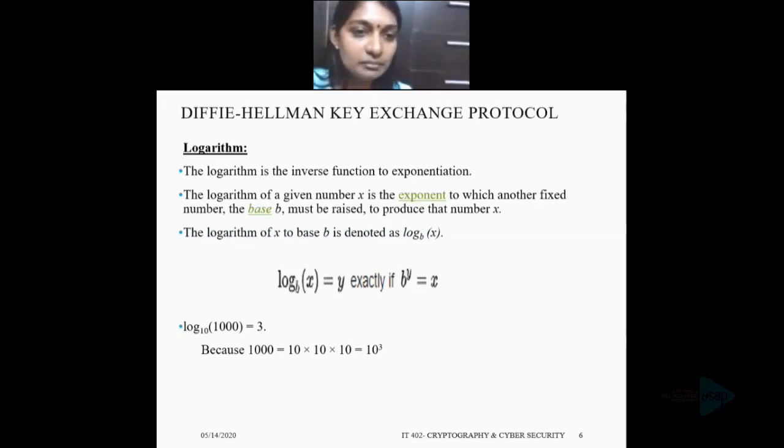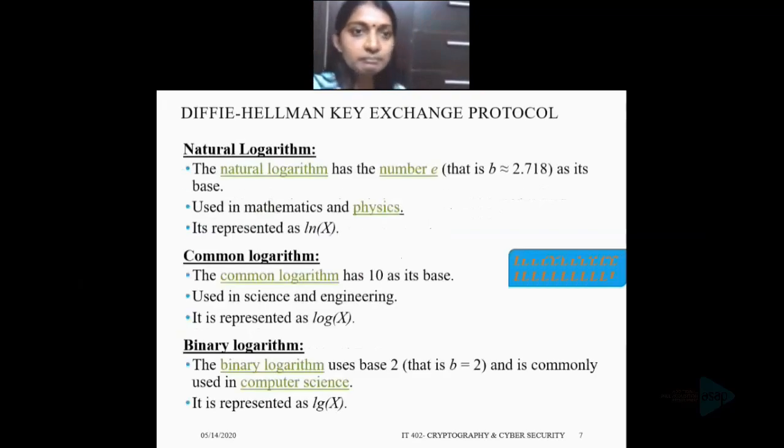We can note an example here. Since 1000 is equal to 10 raised to 3, 10 into 10 into 10, the log of 1000 to the base 10 is 3. Okay. So we have three widely used bases while we consider logarithm. Those bases are e, 10 and 2. Based on that, there are three cases here: natural logarithm, common logarithm and binary logarithm.